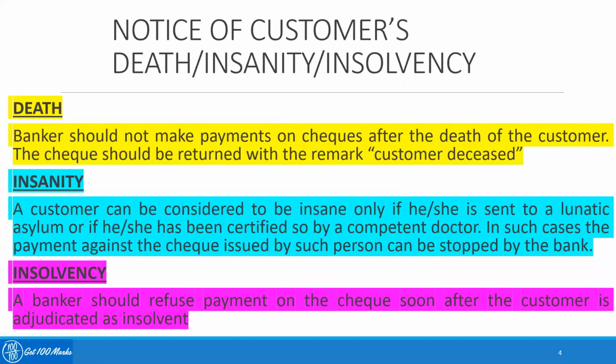The second one is the case of insanity. A customer can be considered to be insane only if he or she is sent to a lunatic asylum or has been certified so by a competent doctor. In such cases, the payment against the check issued by such person can be stopped by the bank for the reason of customer turned insane.